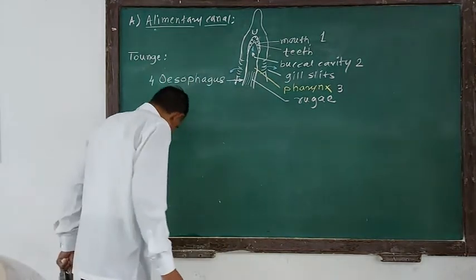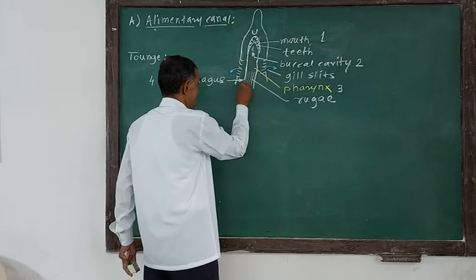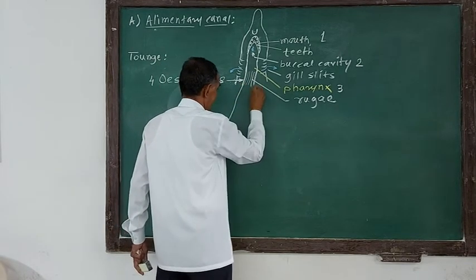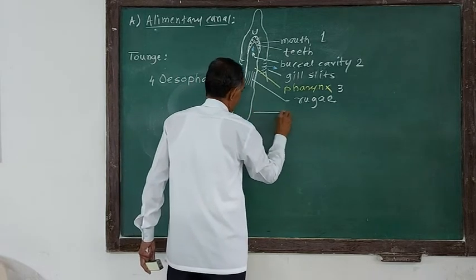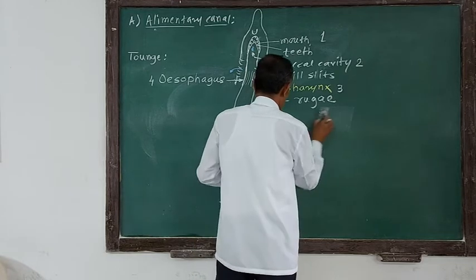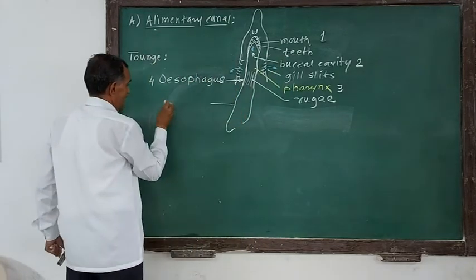Now the next thing we have to consider: this esophagus leads into the next part of the alimentary canal, which is called the stomach. But the stomach has two regions.